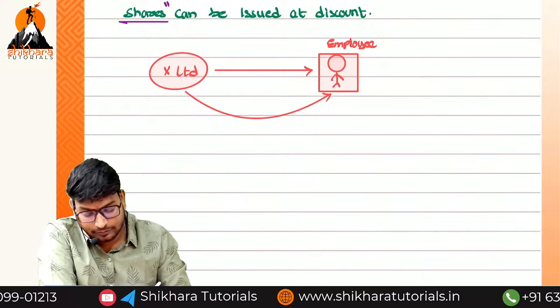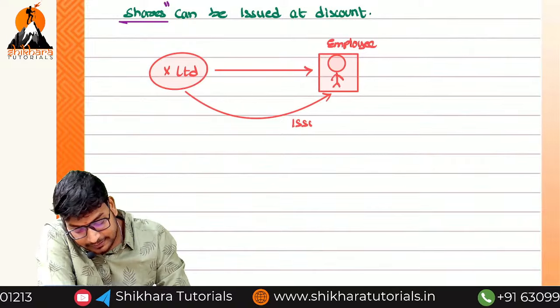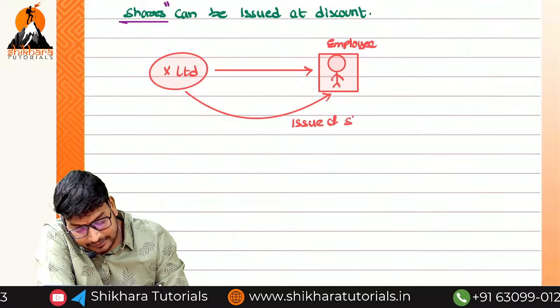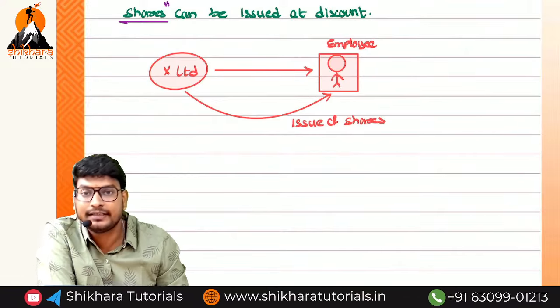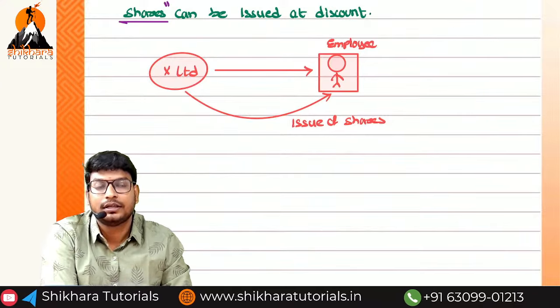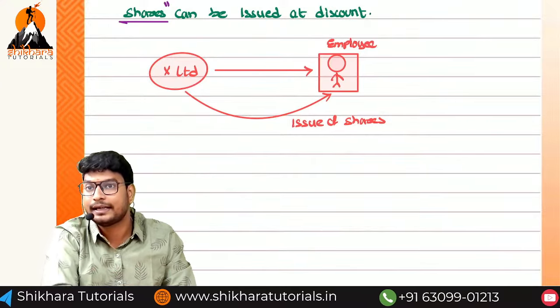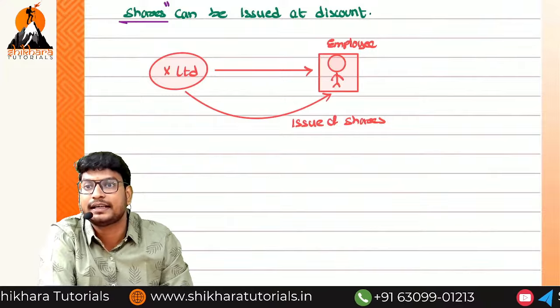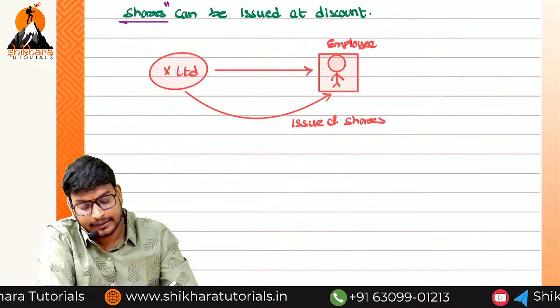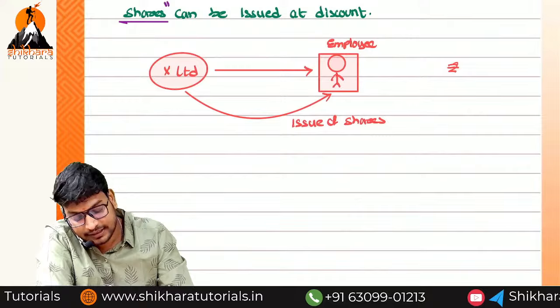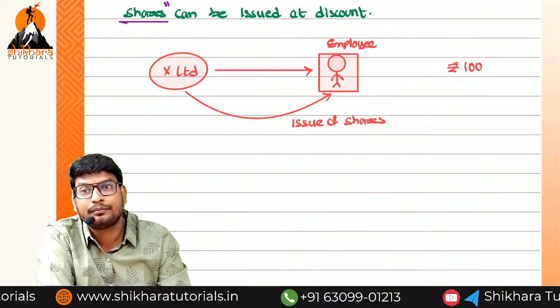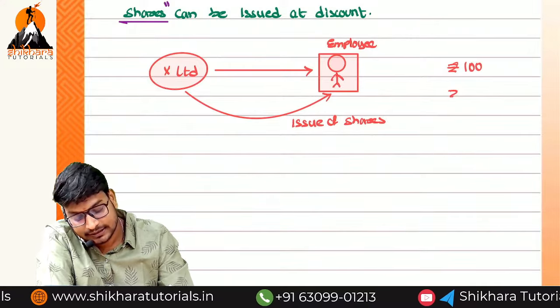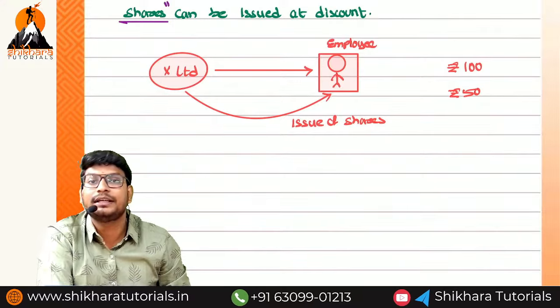Now, simply issuing shares is not a benefit. If you want, he can go to the market, NSE or stock market, and purchase. In the stock market, our share value is, for example, 100 rupees. But the company is giving an offer: just pay 50 rupees and you will get the share.